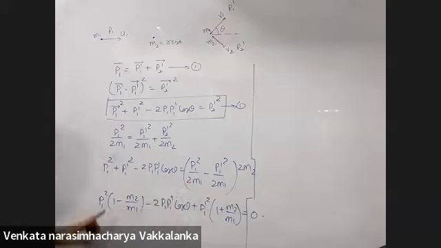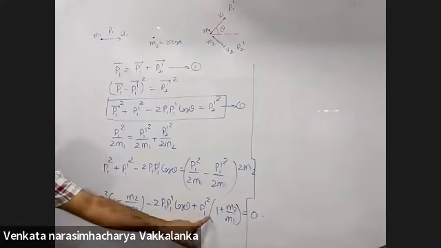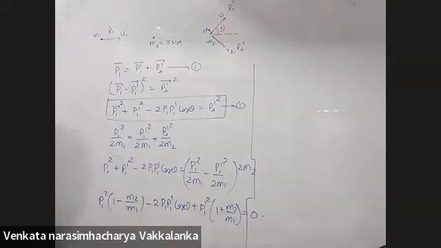I just rearranged them. P1 square I took common, P1 dash I kept as it is, P1 dash square I took common. Should not be difficult. It is one step of simplification.